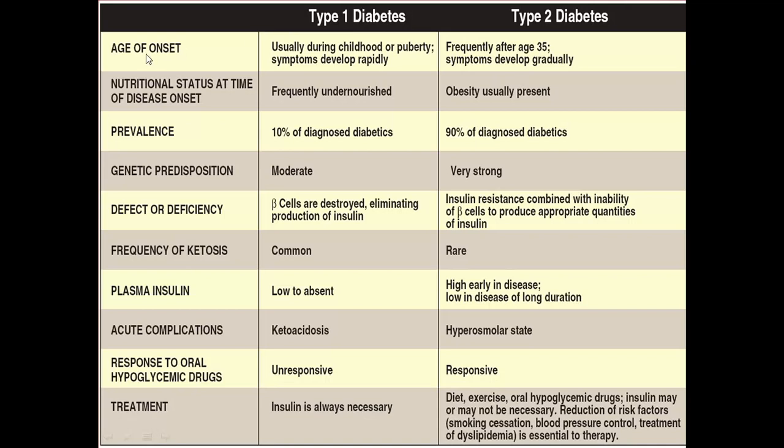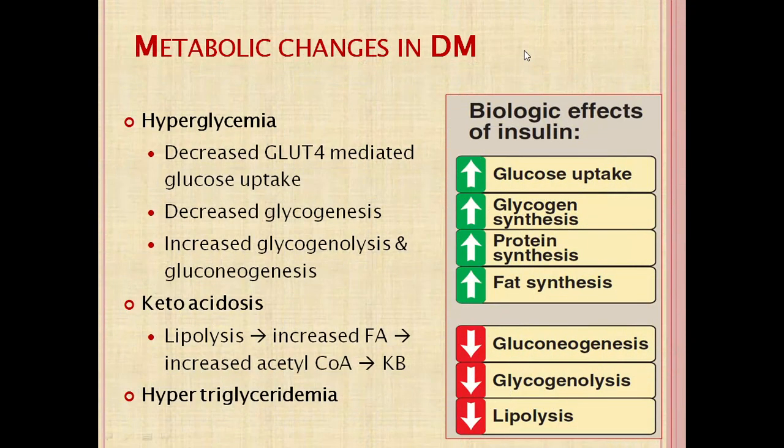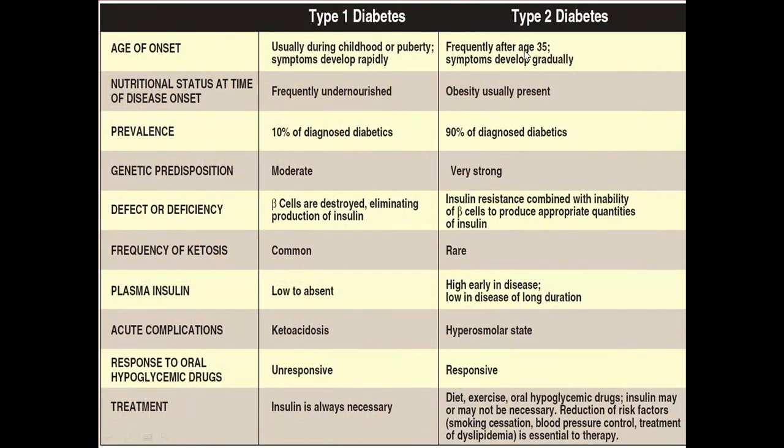Some points where type 1 and type 2 differ: age of onset. Type 1 diabetes mellitus is mainly seen in childhood and puberty. Type 2 is mainly seen after the age of 35.